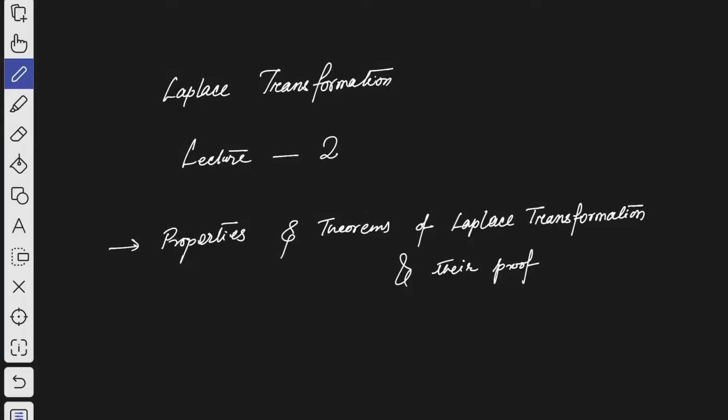Hello friends, this is lecture 2 of Laplace Transformation, and here we're going to discuss some properties and theorems of Laplace Transformation and their proofs as well.